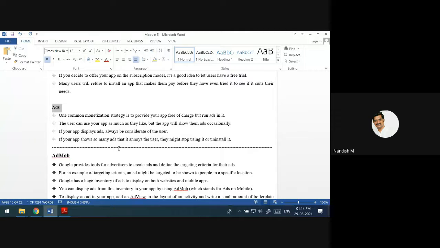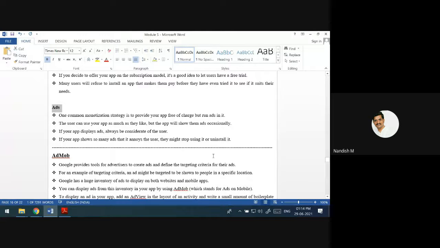How is it going to come to your app? You have to create a layout. Inside that layout, your ad should come. Then you have to do some programming for that. You should remember that automatically, the ads will not come to your app. You have to provide the area where exactly the ad should come.